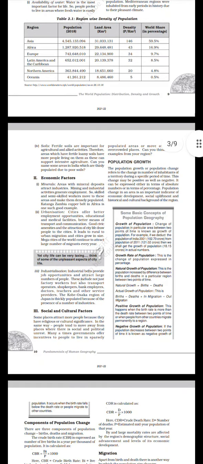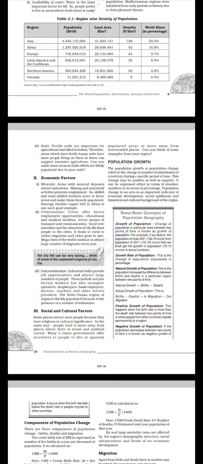Soils. Fertile soils are important for agriculture and allied activities. Therefore, areas which have fertile loamy soils have more people living on them as these can support intensive agriculture. Can you name some areas in India which are thinly populated due to poor soils?